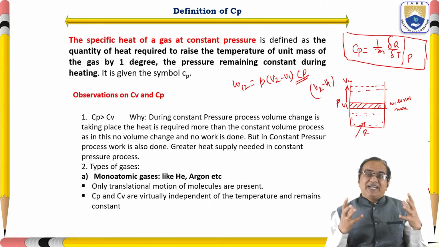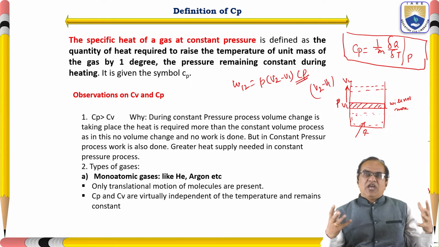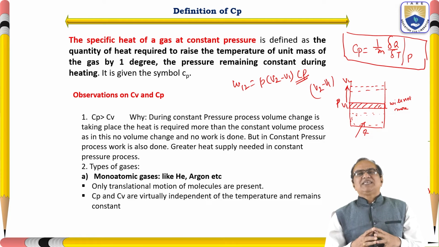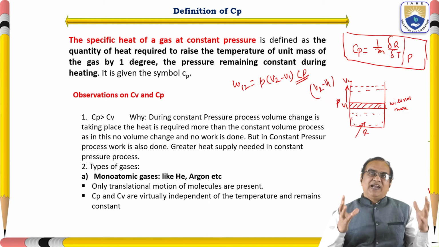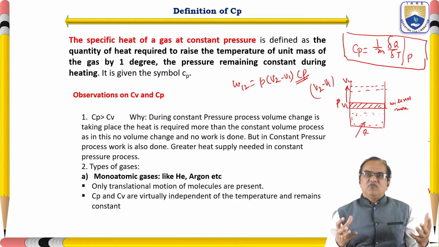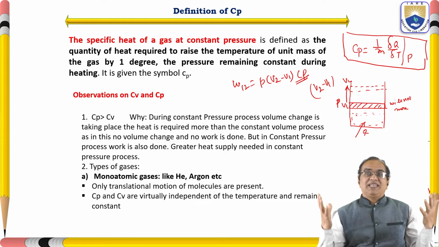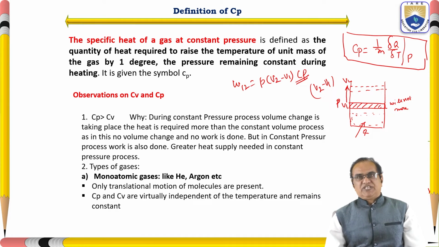Now the second observation: this Cp and Cv will be different for the different types of gases. So we have the monoatomic gases, the diatomic gases, and the polyatomic gases. For the different types of gases, the values of Cp and Cv will be different, and this also depends upon their temperature intensity.